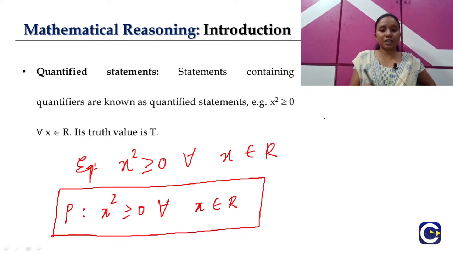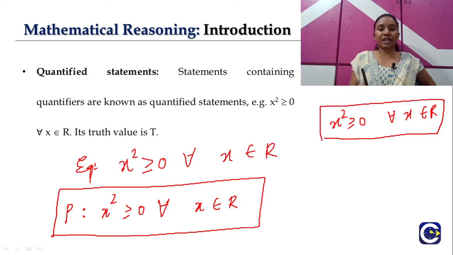The given statement is x square greater than or equal to 0 for all x belongs to R. Here x square is greater than or equal to 0. That means x can take any real value. It can take any value from the real numbers, but still that will be greater than or equal to 0 because we are having x square.